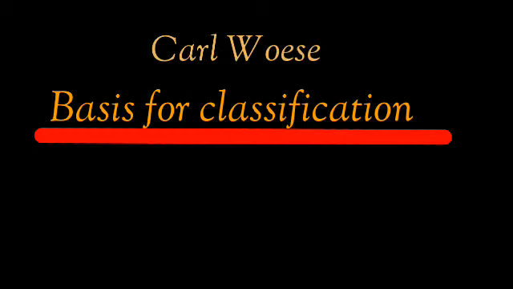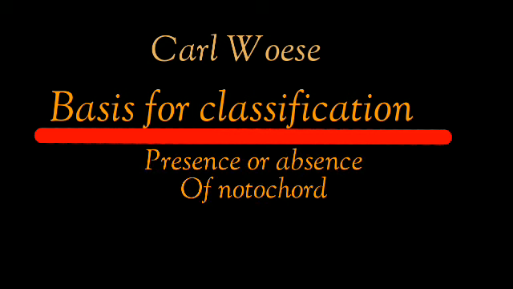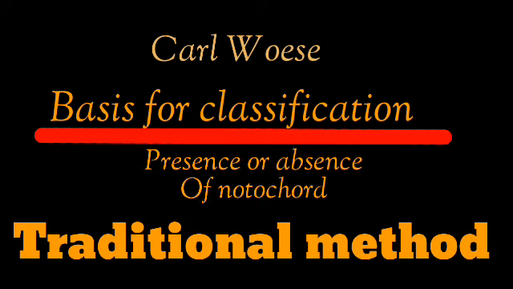Carl Woese also did the classification of animals. The basis for classification of animals is presence or absence of notochord, and the method is given the name traditional method of classification of animals. Like this, different methods of classification of animals were proposed by different scientists.